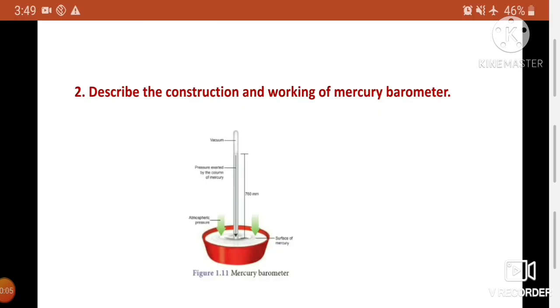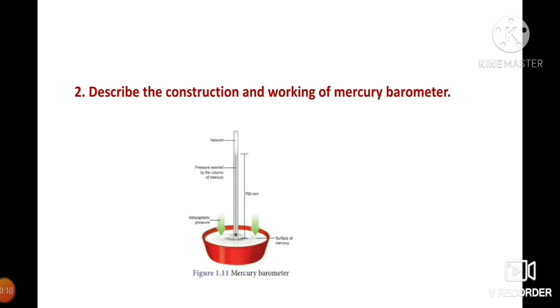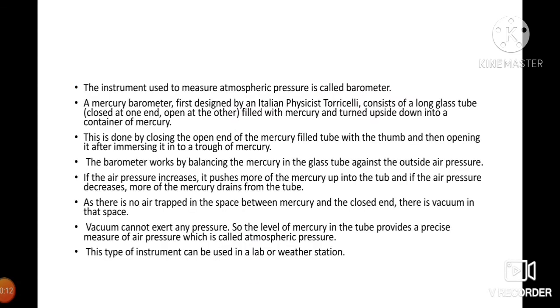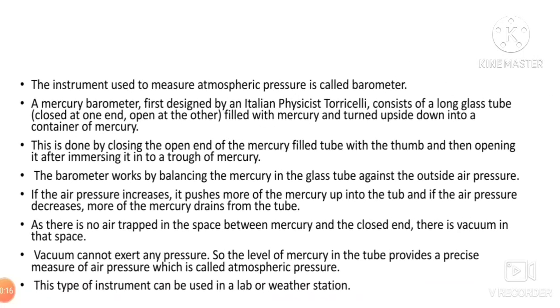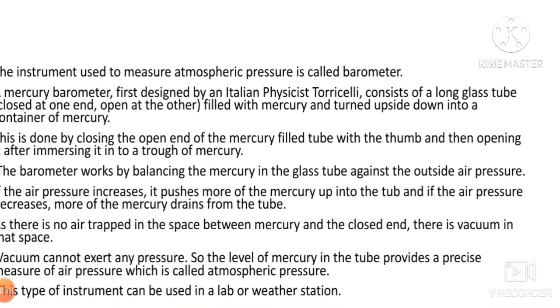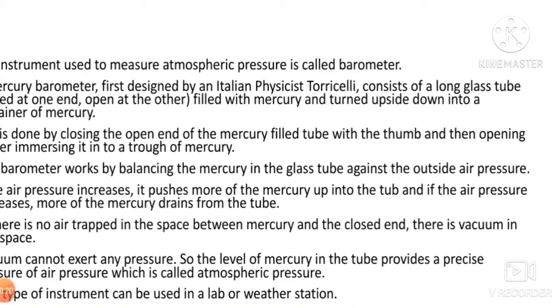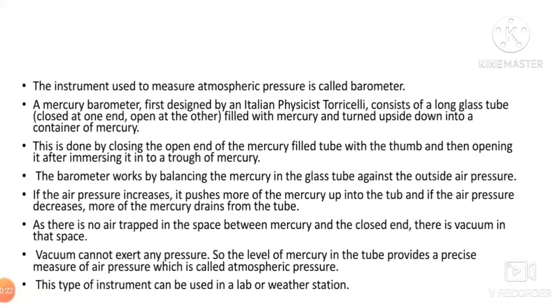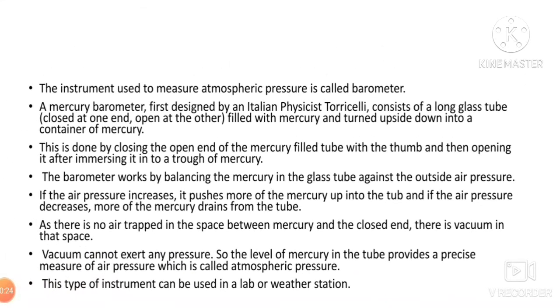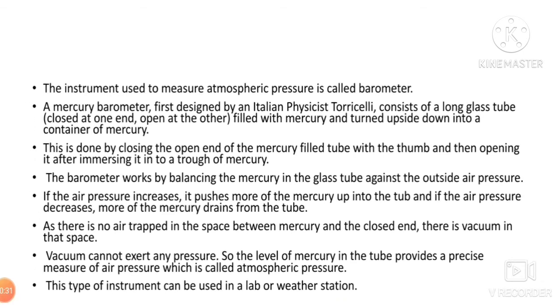So next question, describe the construction and working of mercury barometer. So the answer, the instrument used to measure atmospheric pressure is called barometer. A mercury barometer, first designed by an Italian physicist Torricelli, consists of a long glass tube, closed at one end, open at the other end, filled with mercury and turned upside down into a container of mercury.